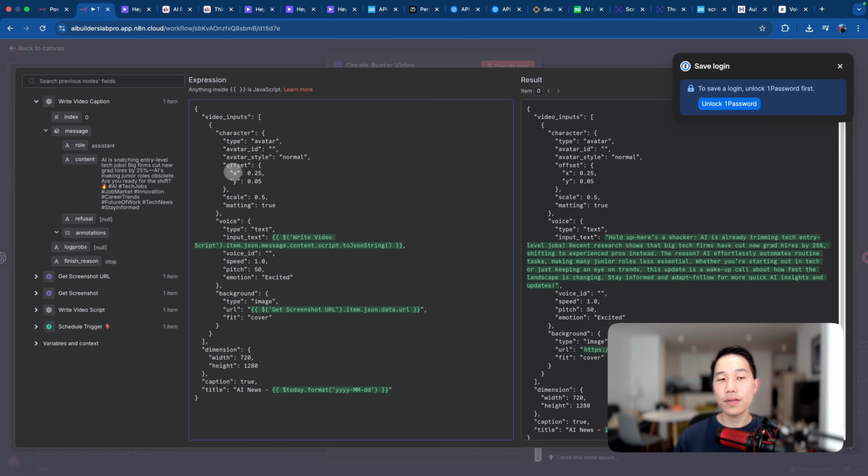So having an offset X and Y is basically telling the avatar to move a little bit to the right and also move a little bit downwards. And then a scale of 0.5 is basically shrinking the avatar to half the size so that it doesn't block the view of the article.